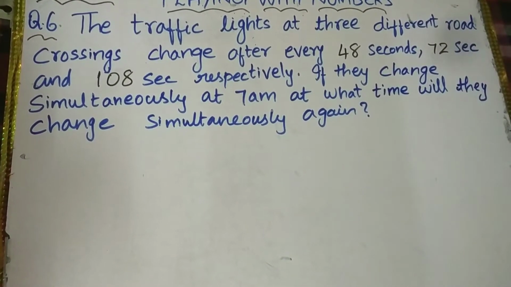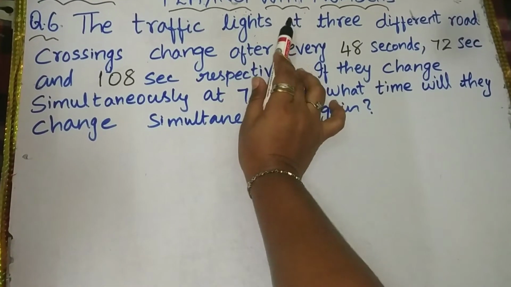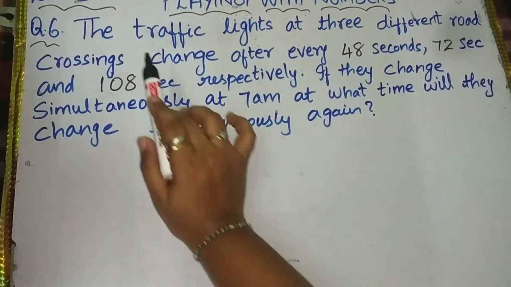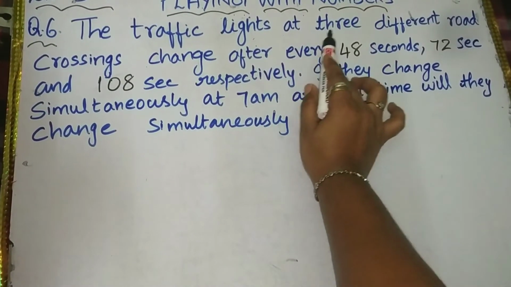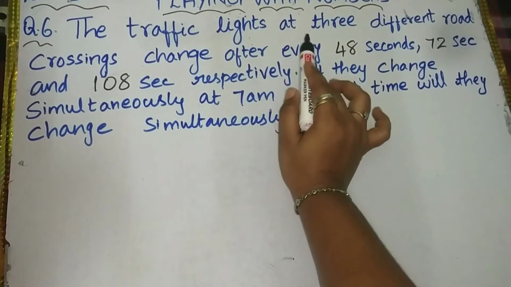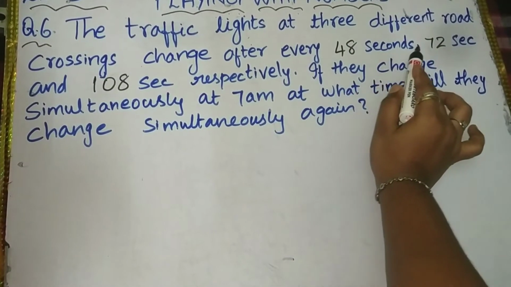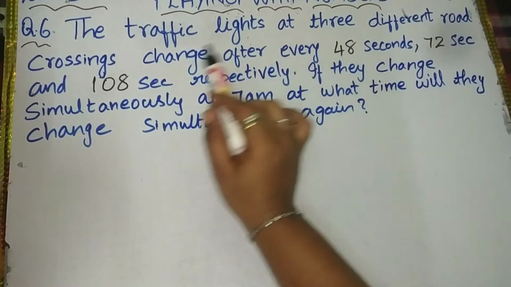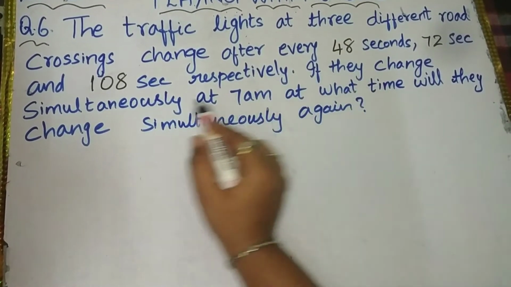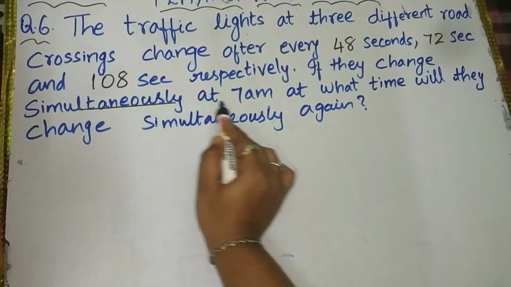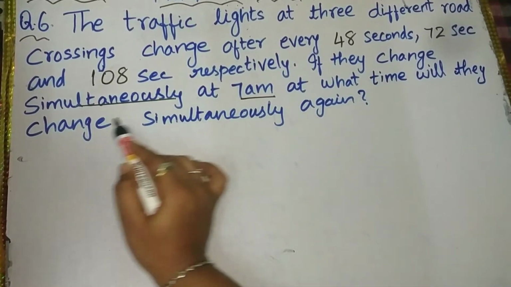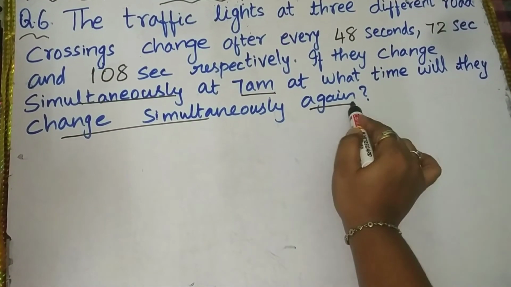Today we are going to discuss chapter 3, Playing with Numbers, exercise 3.7, question number 6. The traffic lights at 3 different road crossings change after every 48 seconds, 72 seconds and 108 seconds respectively. If they change simultaneously at 7 a.m., at what time will they change simultaneously again?